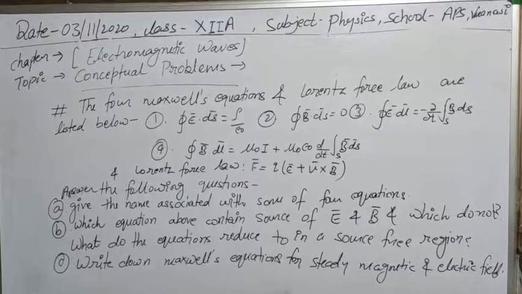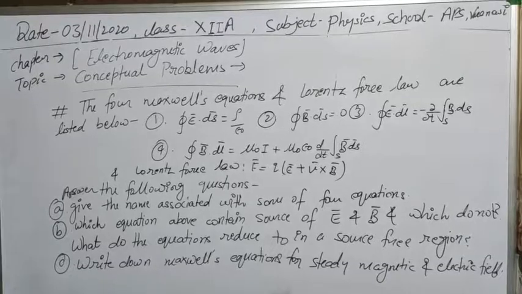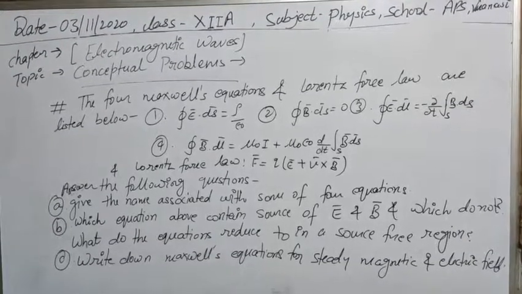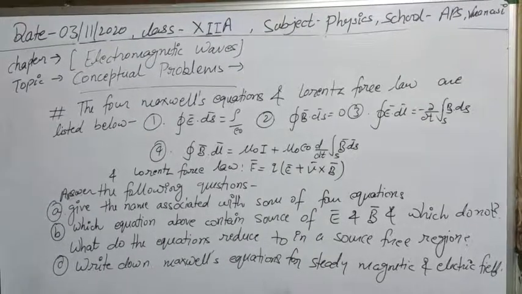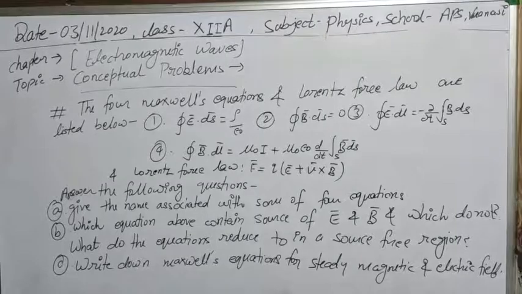So the first equation is Gauss law of electrostatics, the second is Gauss law of magnetostatics. Such types of names we have to assign in this answer. The next question is: which equation above contains the source of E and B, and which doesn't?